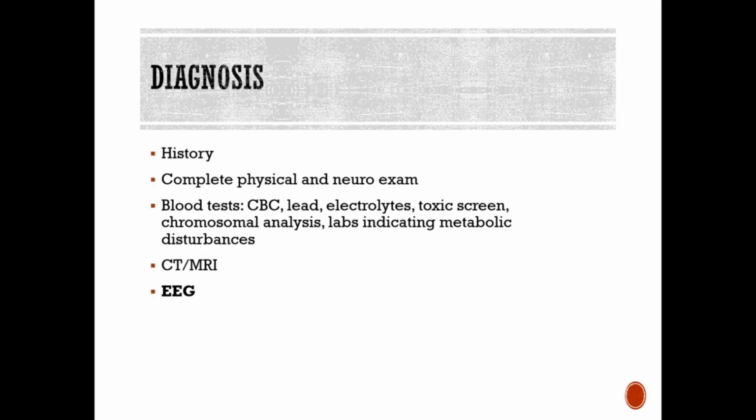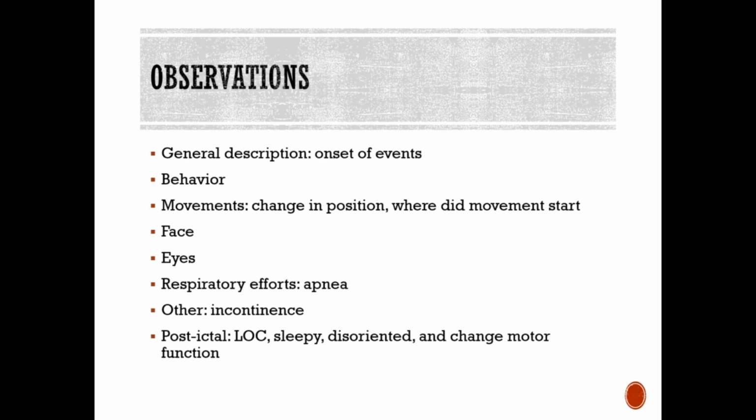Typically, if they're going to be doing an EEG, it really should be done 24 to 48 hours to be able to see that they were having seizures. It really is important to know that while they're getting the EEG, it may not show abnormal activity. But if there is a concern about whether a child has a seizure, or the seizure type can't be determined, then you may see patients getting a long-term video EEG, and this may be done to record the child during wakefulness and sleep. So it's longer, like a video EEG, 24 to 48 hours. So really documenting what is going on with that child to get a better understanding.